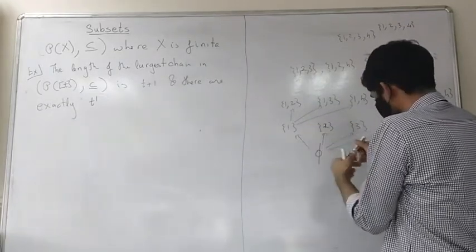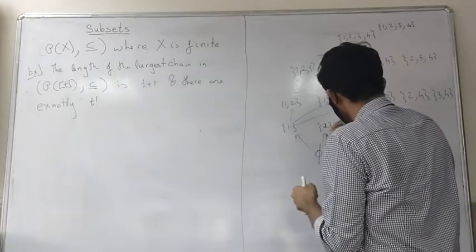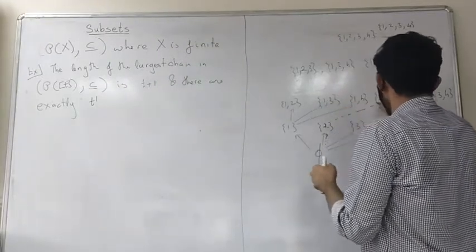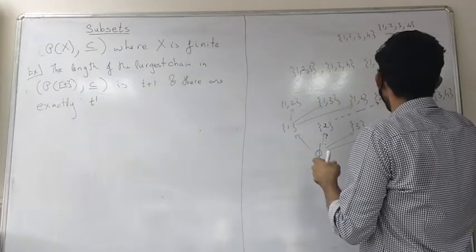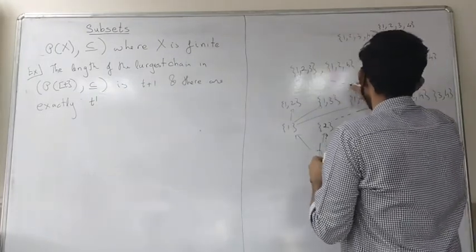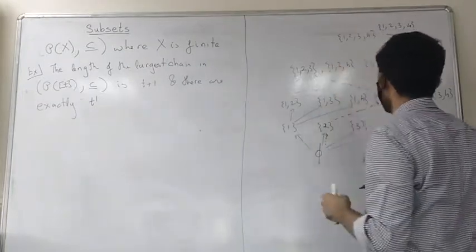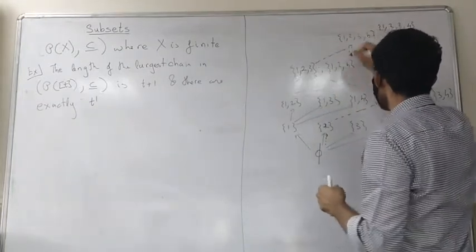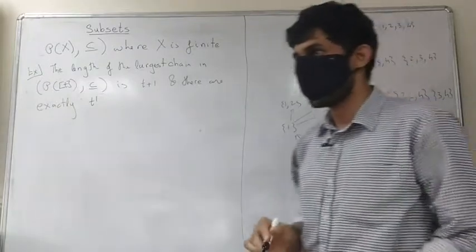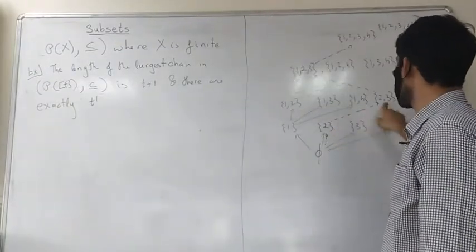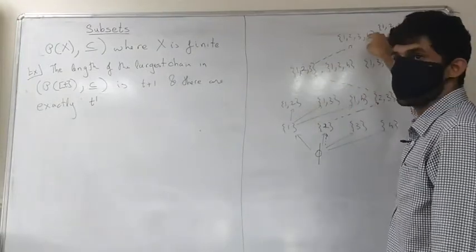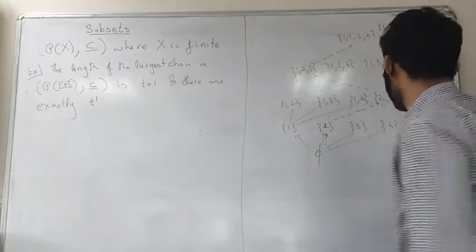This would be a maximal chain. Then we have 2, 3, 4. You have 2 options there. Let me go with this one, and finally, this one. That's one maximal chain. Make sense? You can see here: empty set, put 2 inside, put 3 inside, put 1 inside, put 4 inside. That's one of the maximal chains.